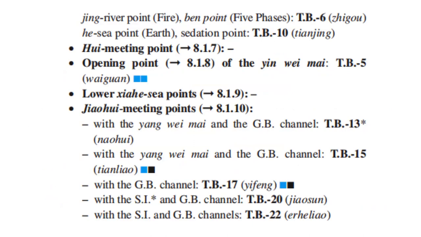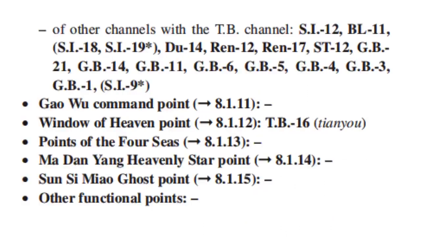Hui meeting point with the Yang Wei Mai and the GB channel is TB13, with the Yang Wei Mai and the GB channel TB15, with the GB channel TB17, with the SI and GB channel TB20, with the SI and GB channels TB22. Of other channels with the TB channel: SI12, bladder 11, SI18, SI19, DU14, REN 12, REN 17, stomach 12, GB21, GB14, GB11, GB6, GB5, GB4, GB3, GB1, SI9.